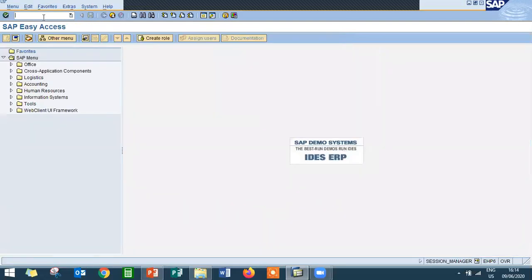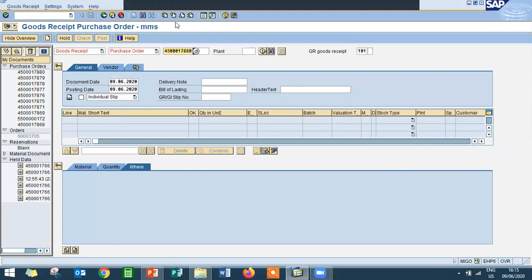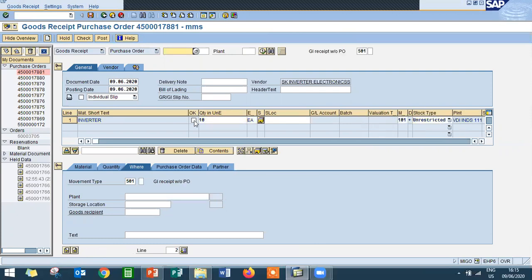I'm going to do the goods receipt. Go to MIGO, the transaction for goods receipt. See, 4500017881 is the PO number. Enter the storage location. Click OK. 1112 is the storage location for raw material.